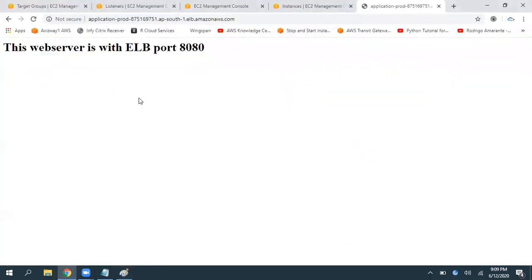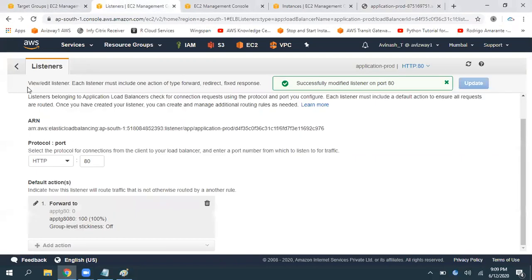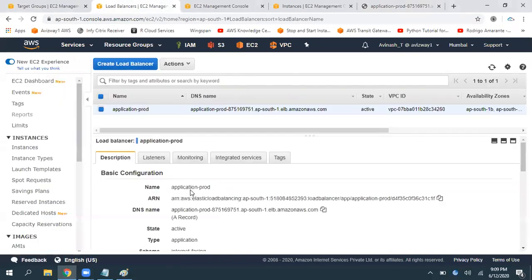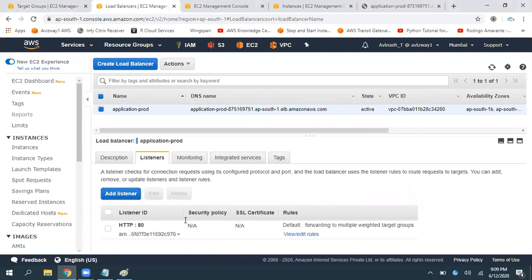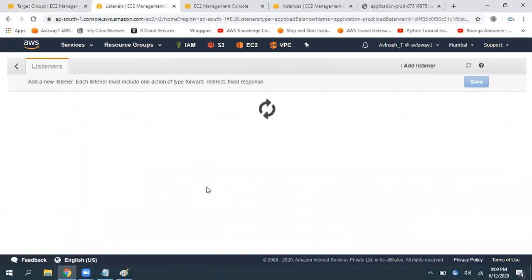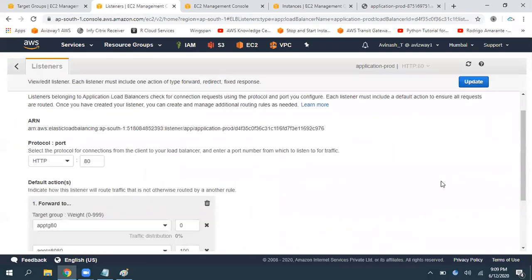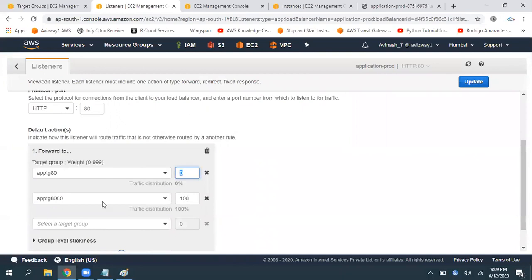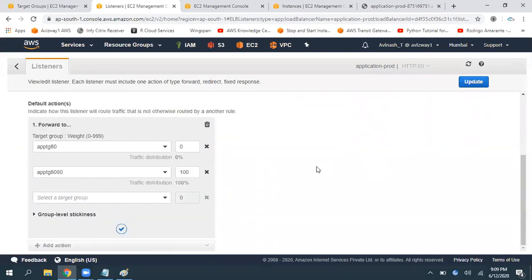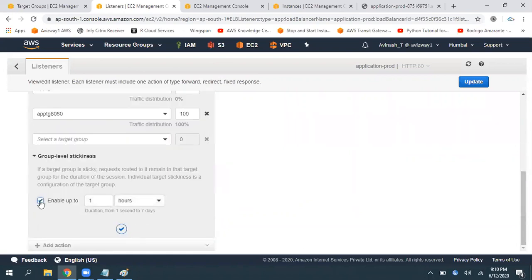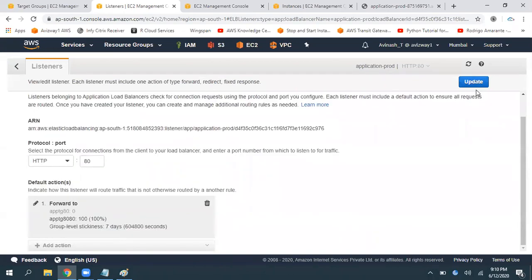We perform this by using these listeners. One listener, this we can modify. Go here, click on edit. We can modify that here. Okay, so now click on edit. You can perform a 50-50 split and so on. And I hope you remember the sticky session concept. If you want to enable stickiness, you can enable it. And for how many days? The maximum is 7 days. Now I click on save and update.